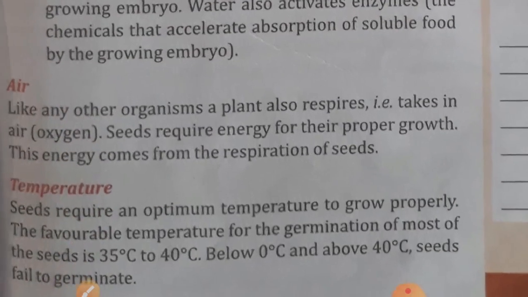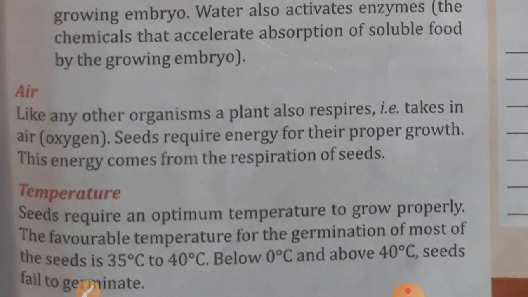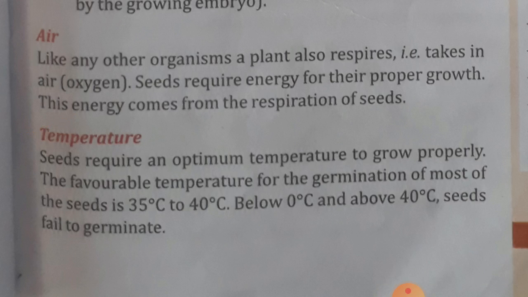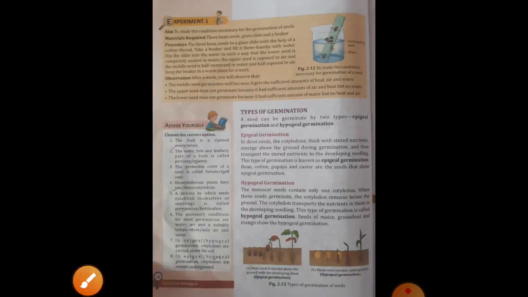Now air. Like any other organism, a plant also respires. Taking in air, seeds require energy for their proper growth. This energy comes from the respiration of the seed. Now temperature. A seed requires an optimum temperature to grow properly. The favorable temperature for the germination of most seeds is 35 degrees Celsius to 40 degrees Celsius. Below 0 degrees Celsius and above 40 degrees Celsius, seeds fail to germinate. Okay, now come on next page.